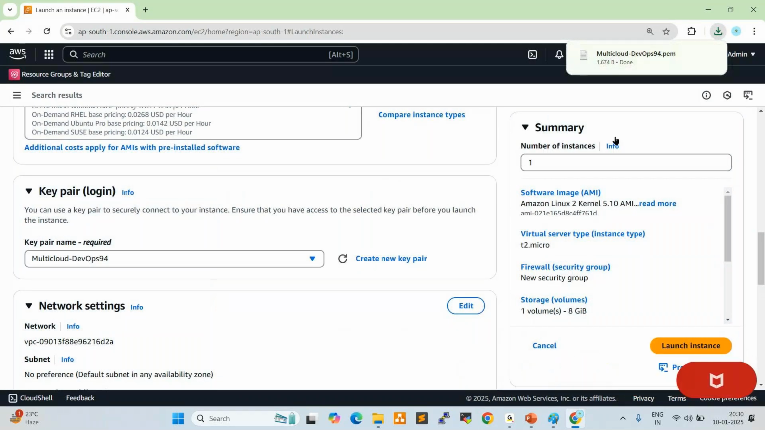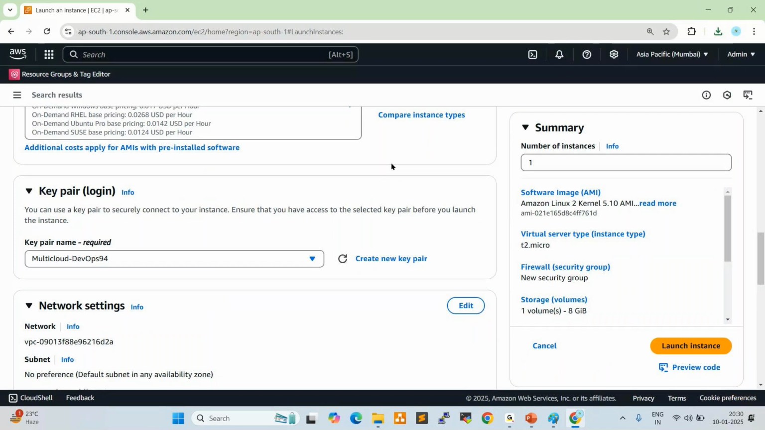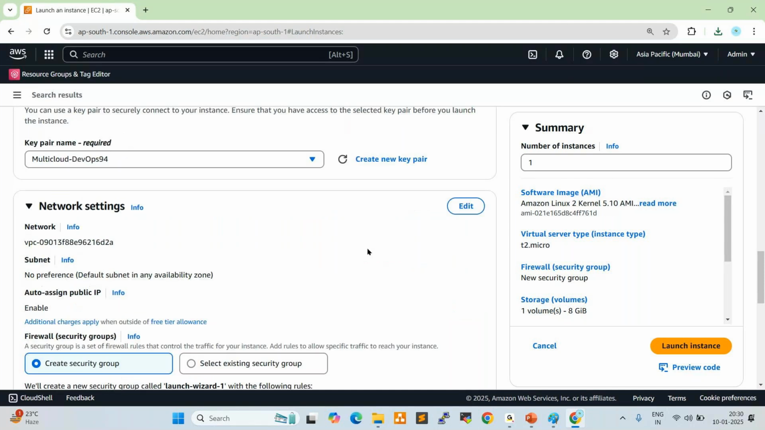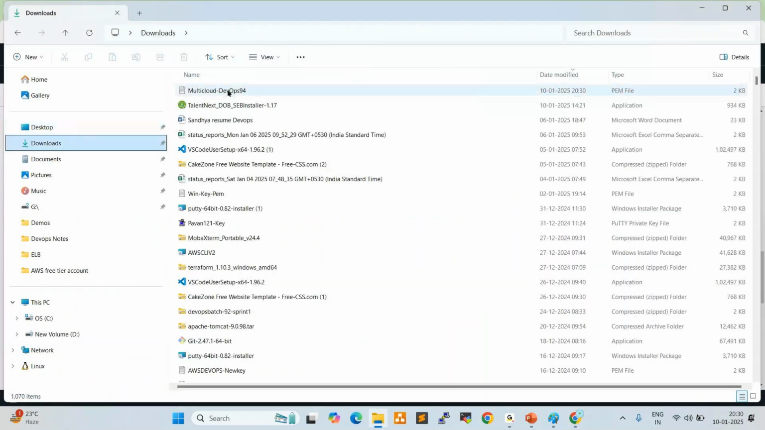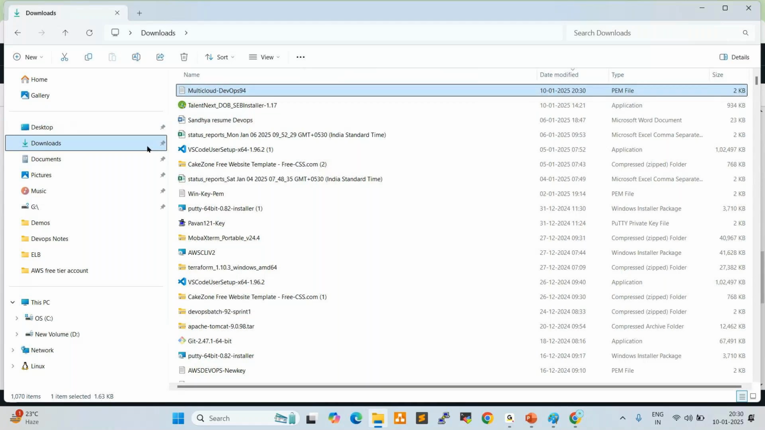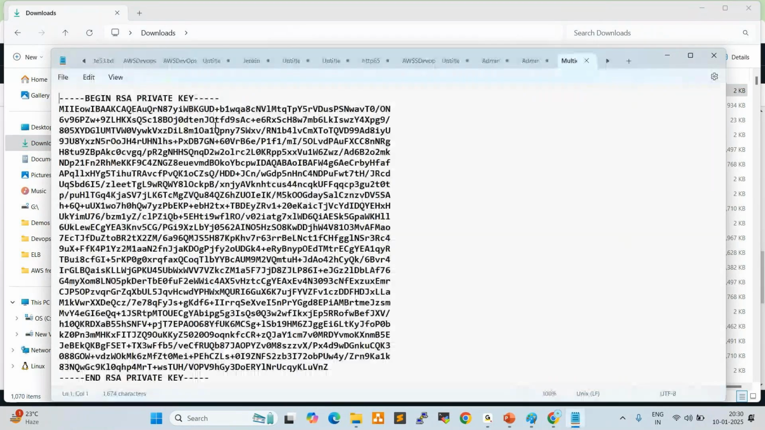Okay, so once the key pair is downloaded, I'll show you the key pair. In the downloads, the key pair is downloaded. This is the key pair. Double click on this. Yeah, this is the key.